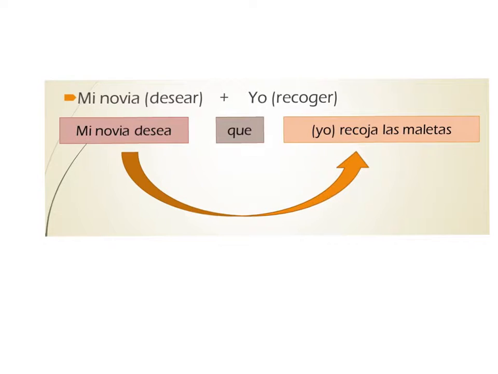The moment you see the verb desear, you know this is a subjunctive trigger of influence. So you are going to use the subjunctive in the second sentence, and you conjugate recoger in the subjunctive way. In this case, it is recoja. Yo recoja. Recoger is an irregular verb. It changes when you're conjugating it in the subjunctive. You change the G for the J.